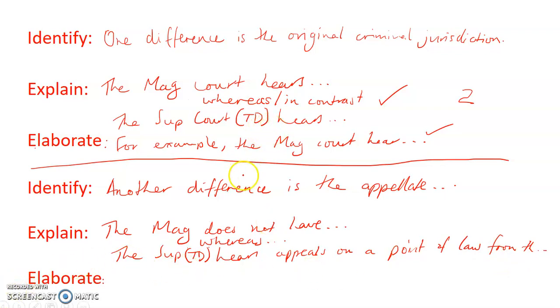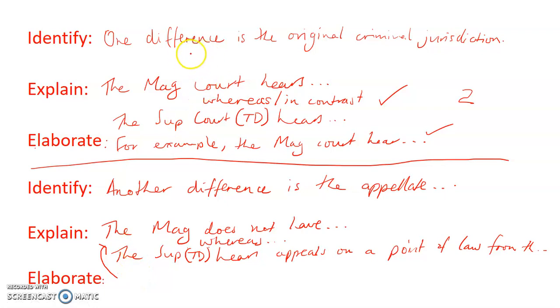So like I was saying, here's appeals on points of law from the Magistrates Court. Okay, a point of elaboration there could again be linking that back to their place in the court hierarchy. The Supreme Court Trial Division hears appeals on a point of law from the Magistrates Court because they are a superior court in the court hierarchy. Okay, so I'm just again linking that back to the overall court hierarchy.